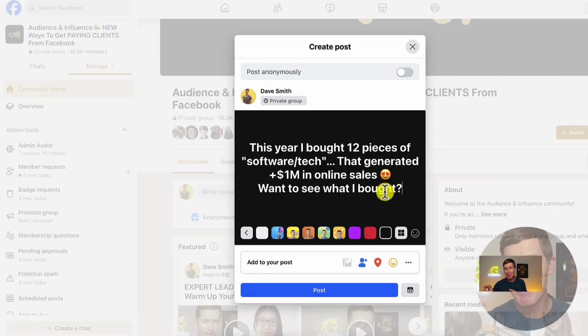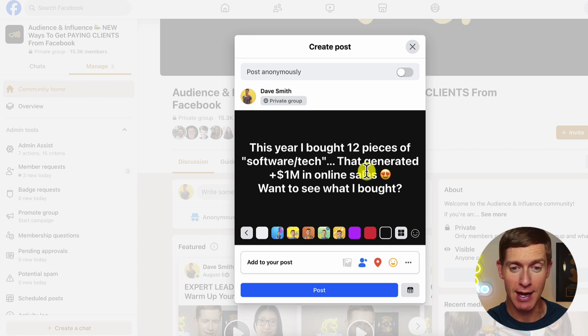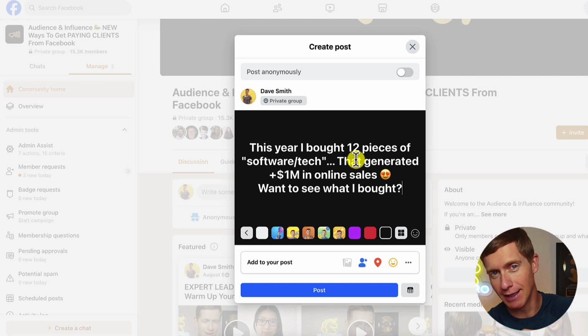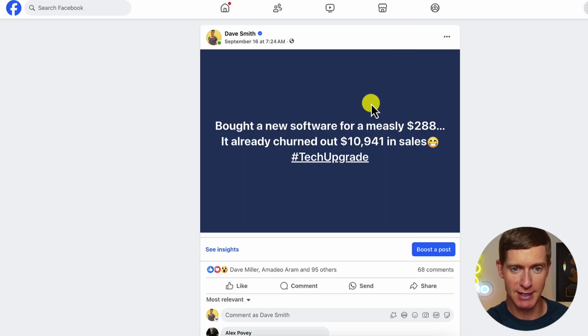Now I want to show you something behind the scenes. To really get a ton of engagement, it helps to build up a little bit of FOMO with your audience, to get them thinking about the topic that you want them to engage on before you actually create your post. Let me show you a couple examples of how I've done this. So today I'm asking people who wants to upgrade the tech in their business. Well, how did I create FOMO for this leading up to this post? I'll show you a couple examples here.